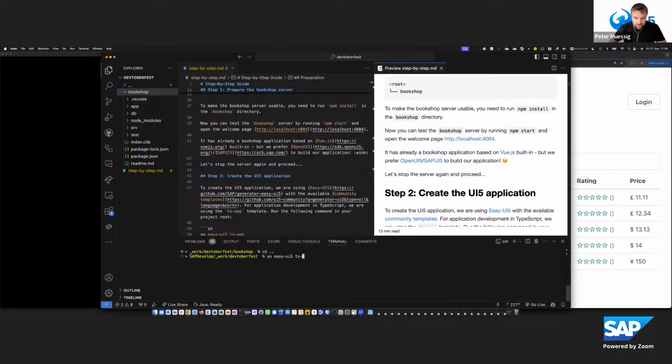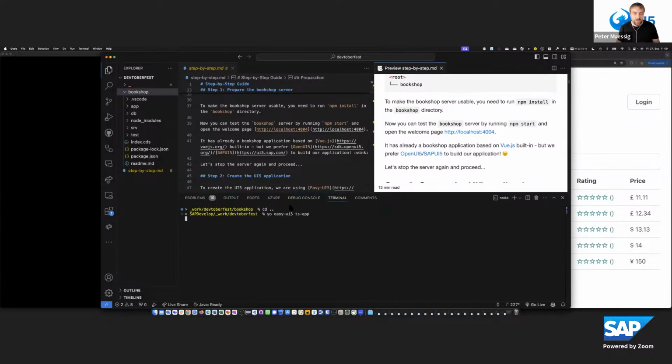And I immediately specify the TypeScript application as the template I want to use. If I don't specify that, I get a list of available community templates. They are maintained by the UI5 team and the community together, and we take care to update these templates so that they fit the latest best practices. Here, it is now downloading the relevant community templates in the beginning to check that they are up to date.